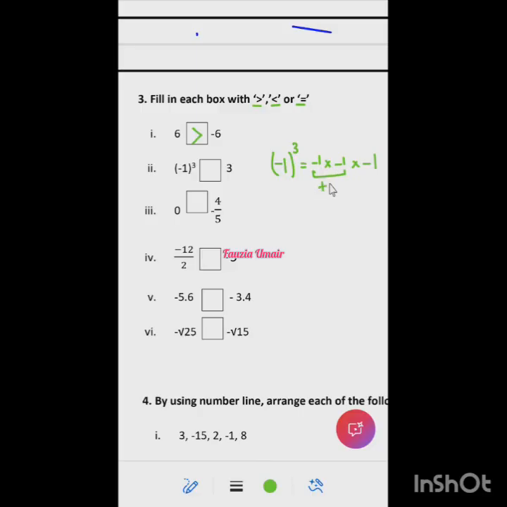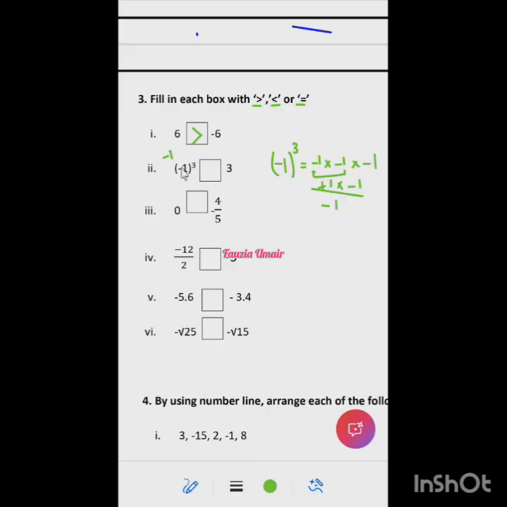Plus 1. Minus multiplied by minus is a plus, and 1 multiplied by 1 is 1. If you multiply it again with minus 1, minus into plus will be minus, and 1 into 1 is 1 again. So the answer of this part is minus 1.